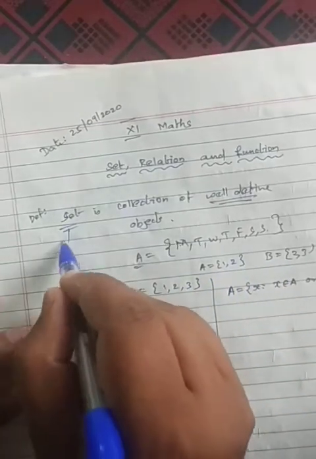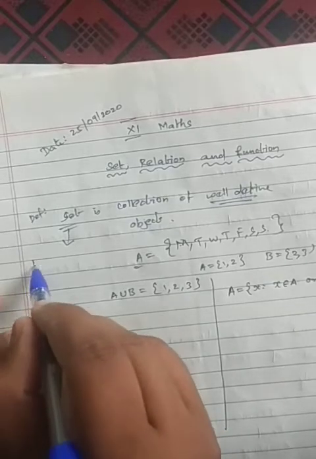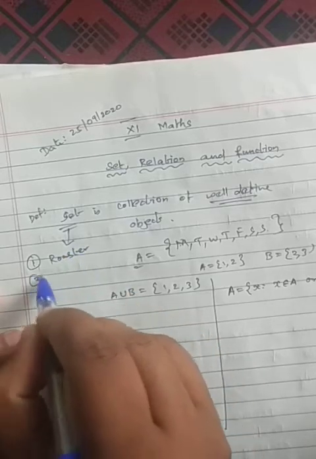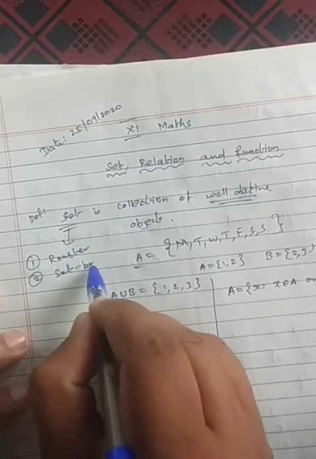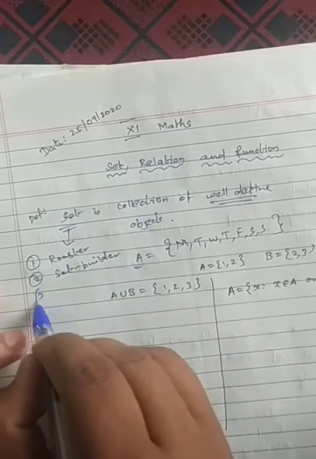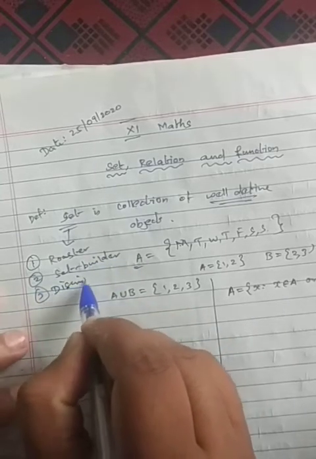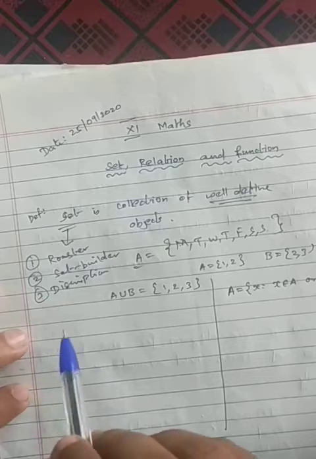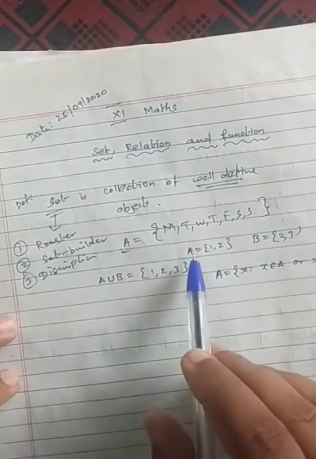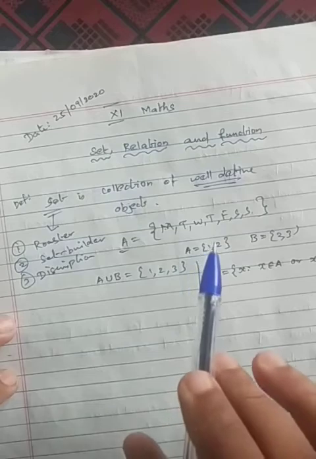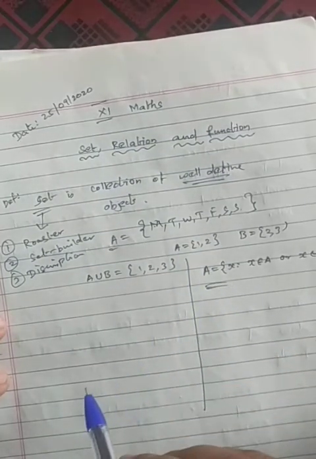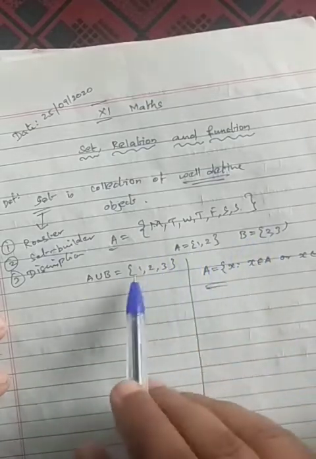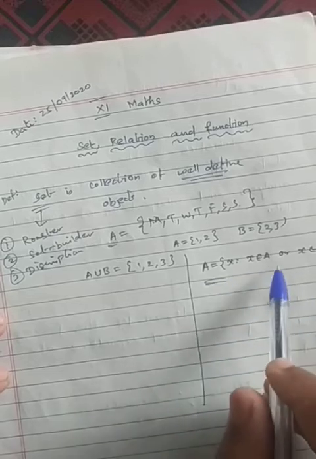We can represent a set in how many ways? Three ways: roster form, set builder form, and description form. In 11th standard higher education we are going to follow only set builder form. So I am writing A and B. Union means joining, and we have to write it here, the same way.